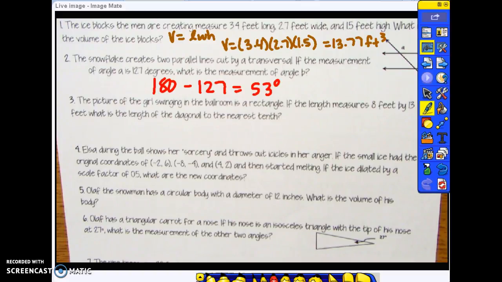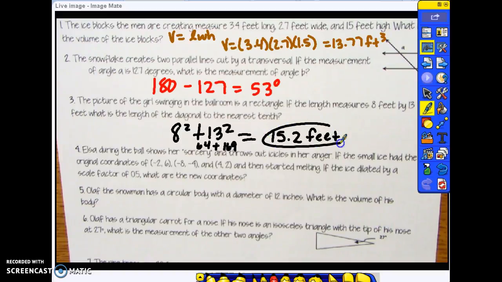Number 3, the picture of the girl swinging in the ballroom is a rectangle. If the length measures 8 feet by 13 feet, what is the length of the diagonal? This is the Pythagorean theorem. So we have 8 squared plus 13 squared equals 64 plus 169. And when we find that and get the square root, our answer is 15 2/10 feet.